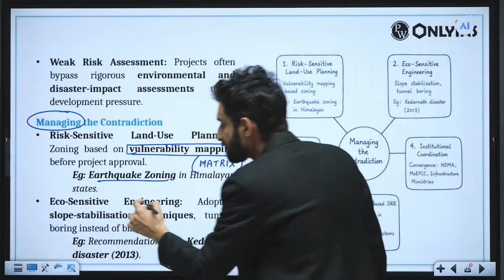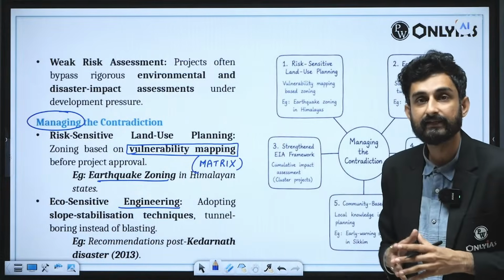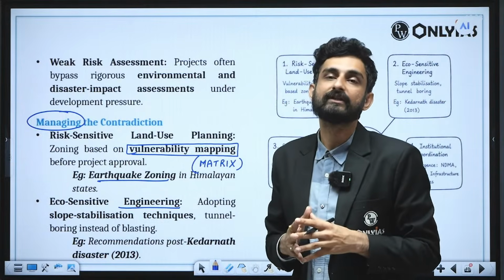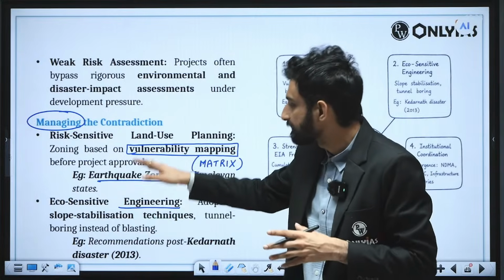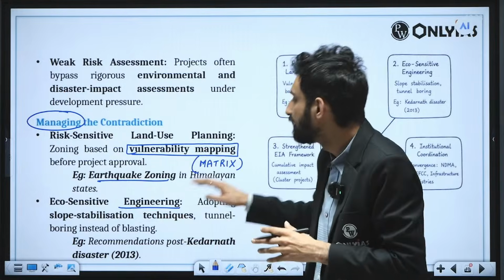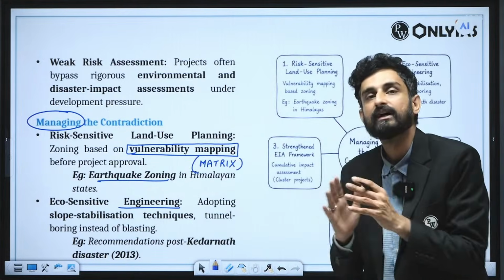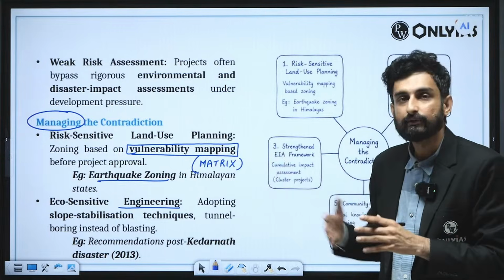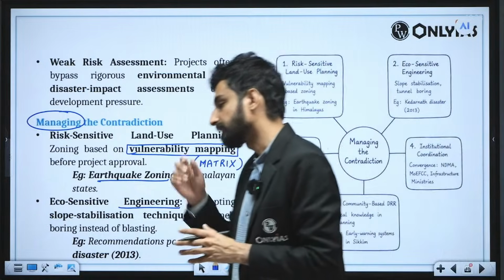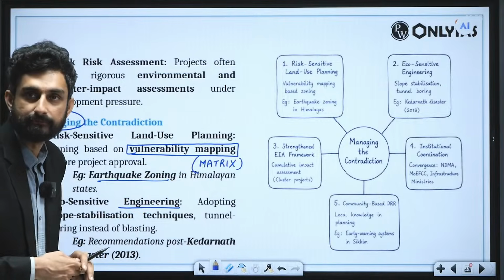Then eco-sensitive engineering. Example, slope stabilization techniques. There can be some anchoring rock material at the base of the slope. So all those slope stabilization techniques, then other hard engineering methods should be taken. Example, tunnel boring instead of blasting, so that the hazard increment in these locations can be managed. Example, recommendations post the Kedarnath disaster of 2013, which was also related with the background of a flash flood which happened in this location.